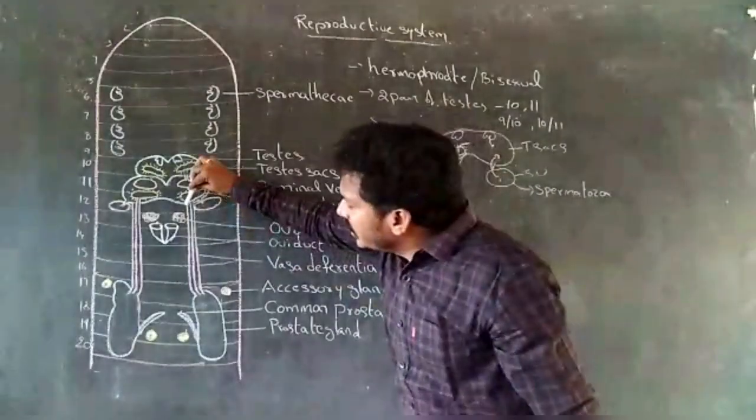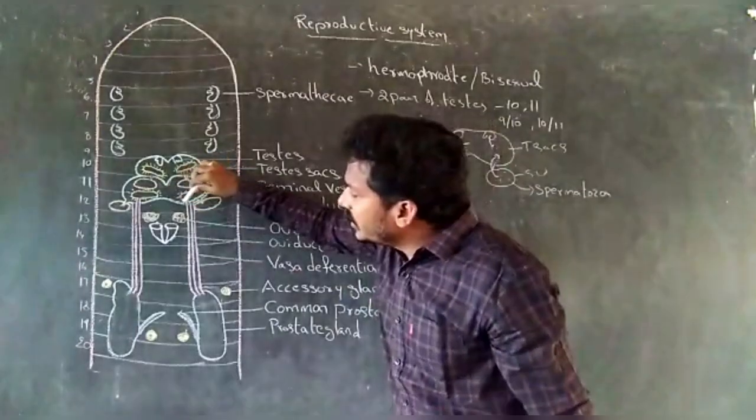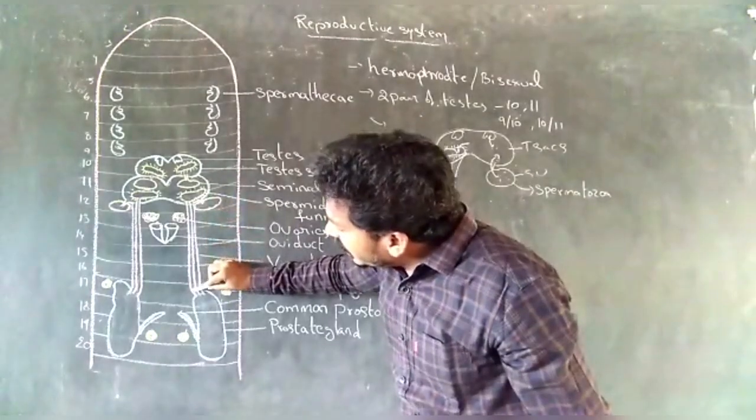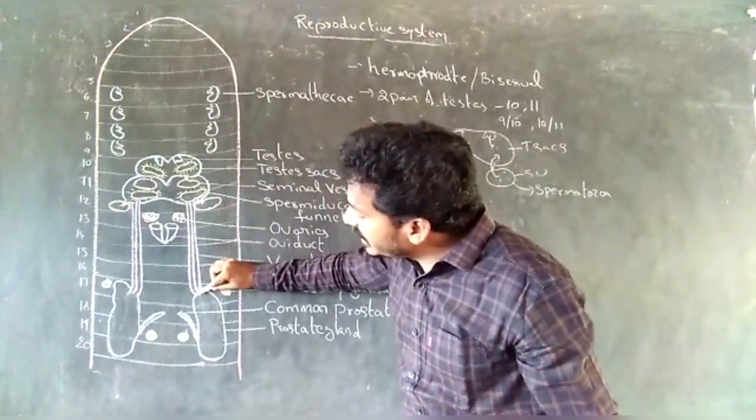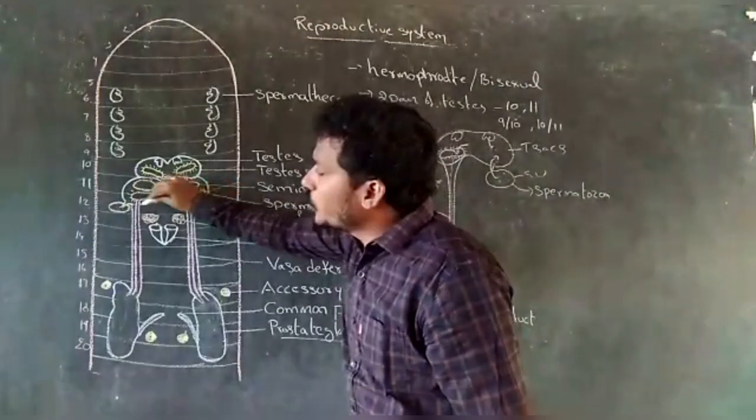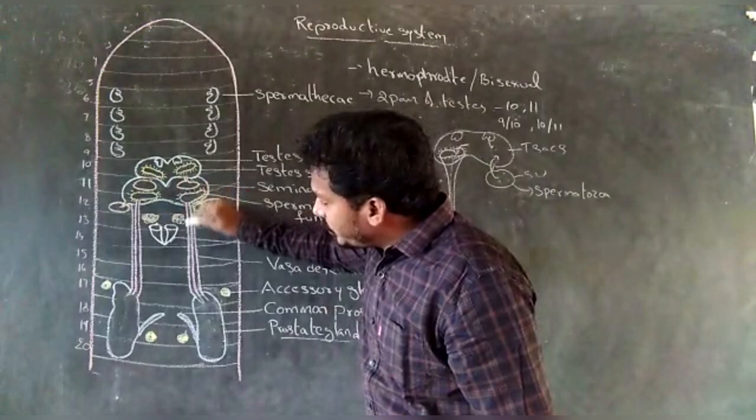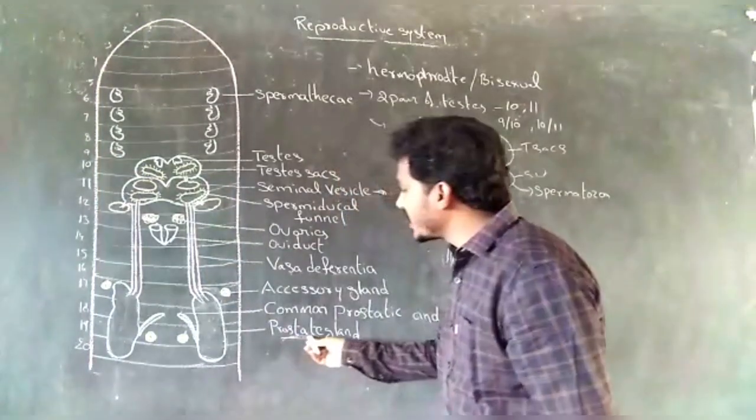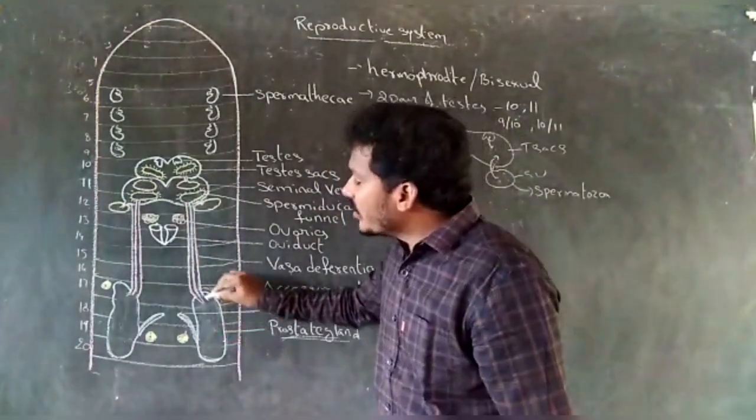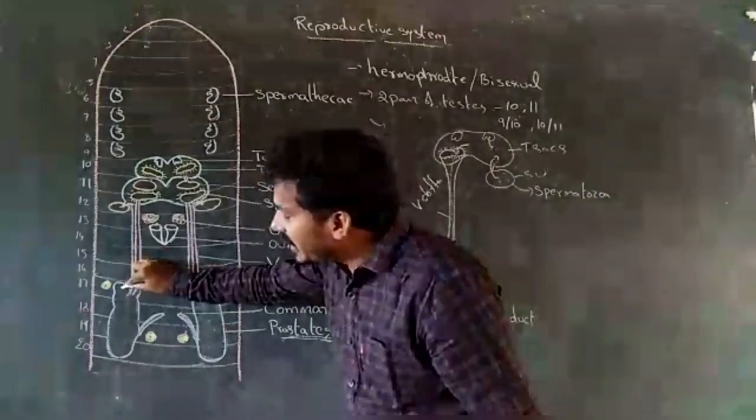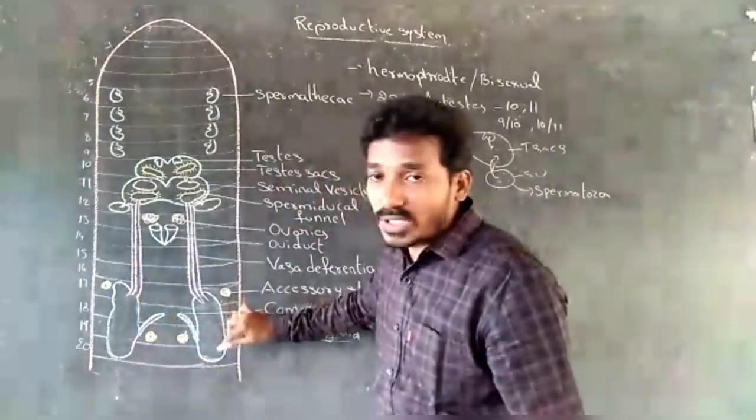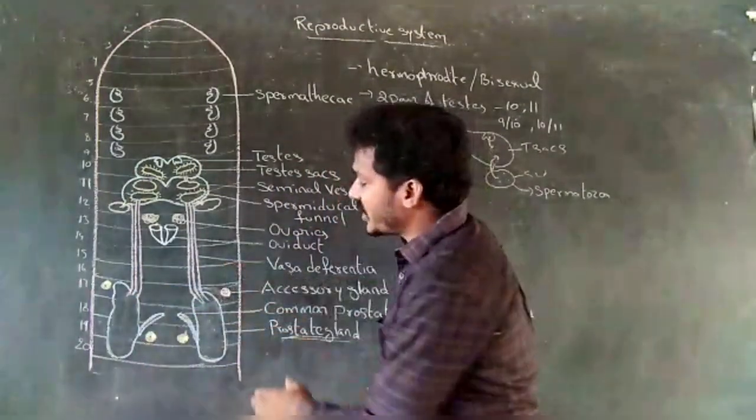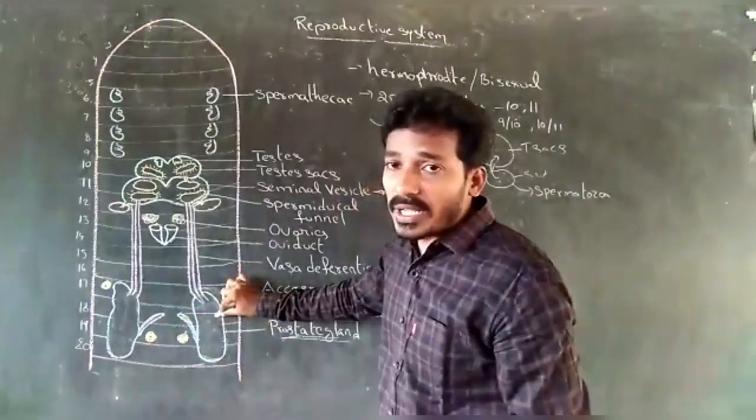Vasa deferentia are two pairs. These extend up to the 18th segment and open into the prostate gland. The prostate gland is present in the 17th to 19th segment. Prostate glands are one pair, and they are irregular lobe-like structures.